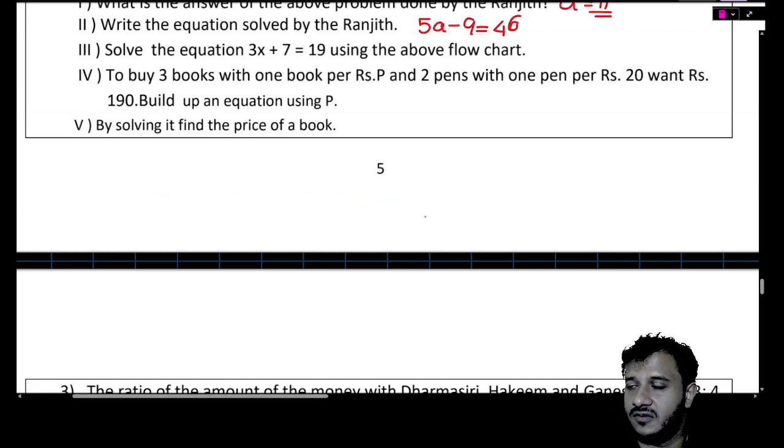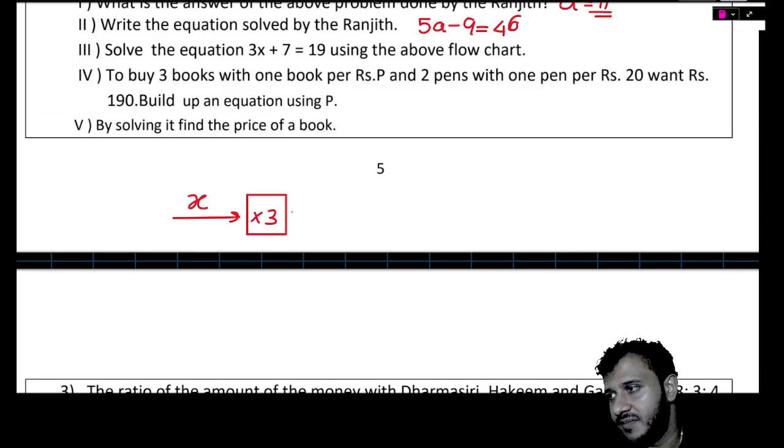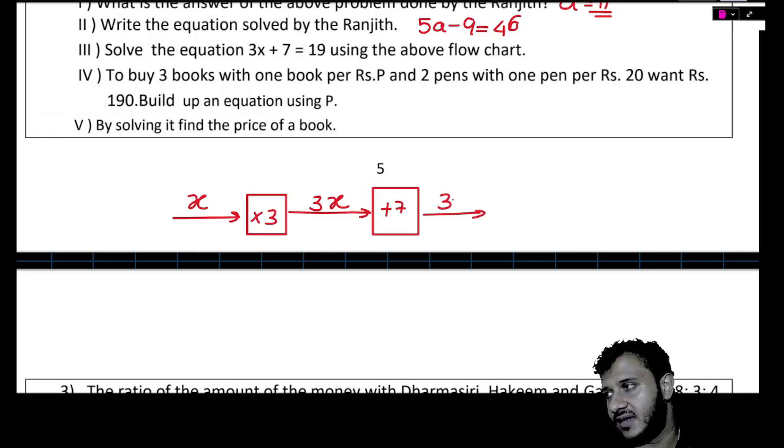You have to write the values on the line. x is there. For that x, when you do the operation of multiply by 3, that's 3x. And when you add a 7, that's 3x plus 7. And we know that this 3x plus 7 is equal to how much?